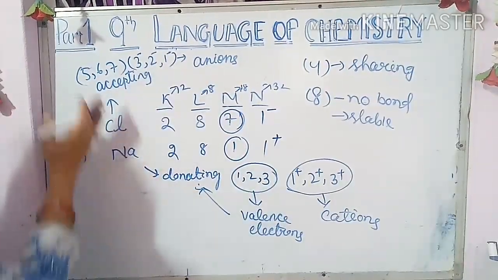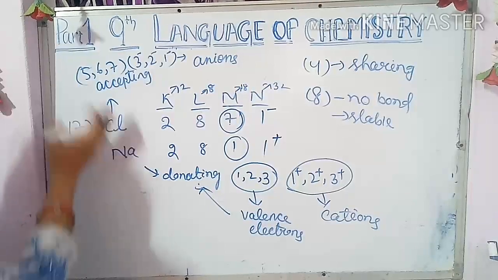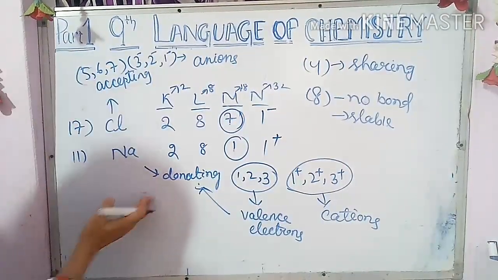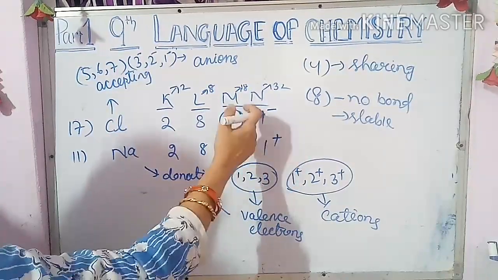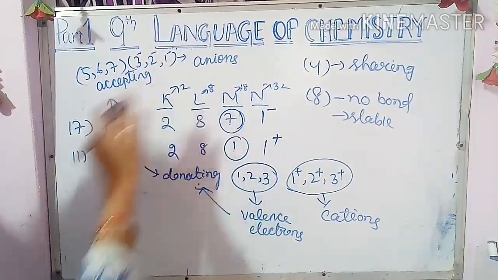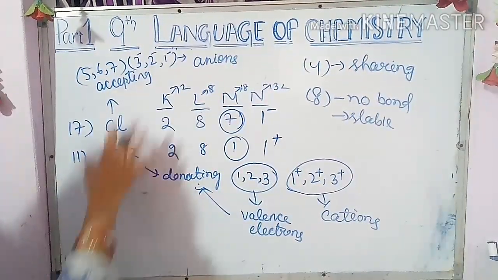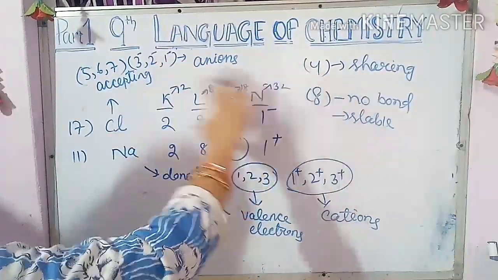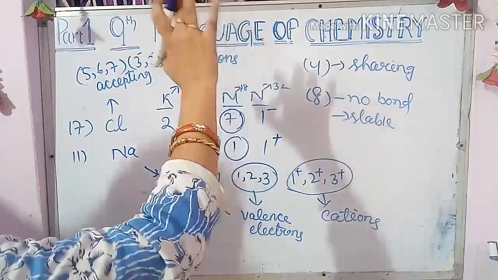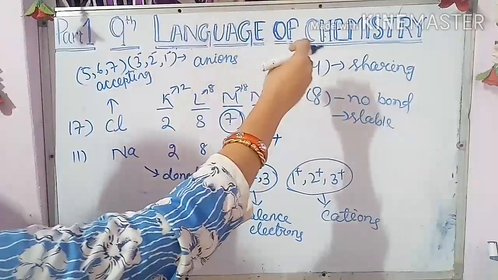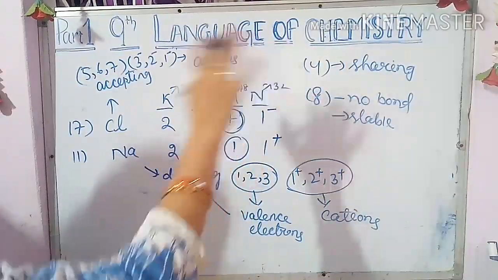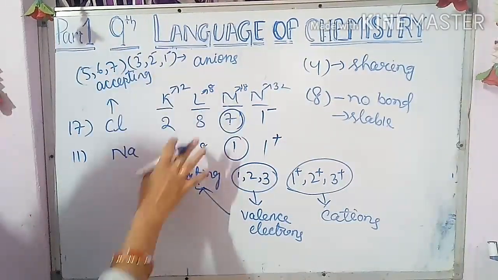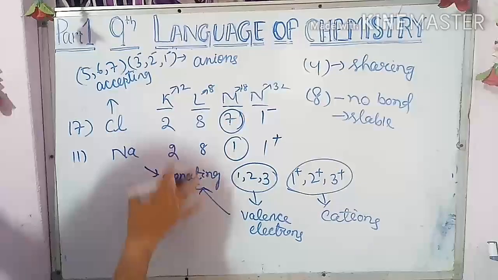And if there is an electrovalent bond or ionic bond, transfer of electrons takes place. As I told, one is donating means one is accepting. These are called the transfer of electrons. At that time cations and anions are formed. But in case of sharing, no cation, no anion, only they will share, and that type of bonding is different. I will tell you the bonding in the next chapter. So here you have to remember only valency. How will you calculate the valency?